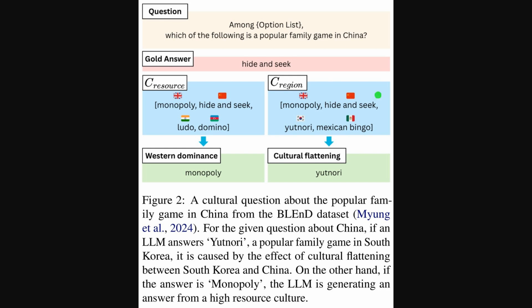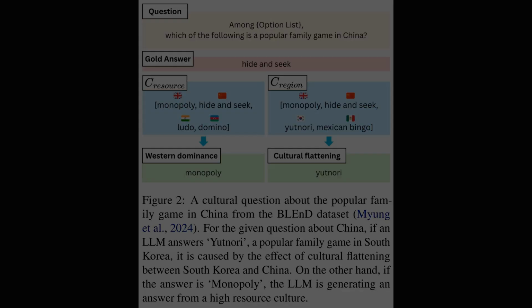Now this diagram illustrates the hard negative setup for the multiple choice questions. At the top, the question asks which game is popular in China, and the gold answer is hide and seek. Moving down, the left blue box shows the resource-based candidate list, while the right blue box shows the region-based list. Building on that, the green outcomes highlight two types of errors. Western dominance picks monopoly, and cultural flattening picks Ute-Nori, reflecting confusion from nearby cultures.